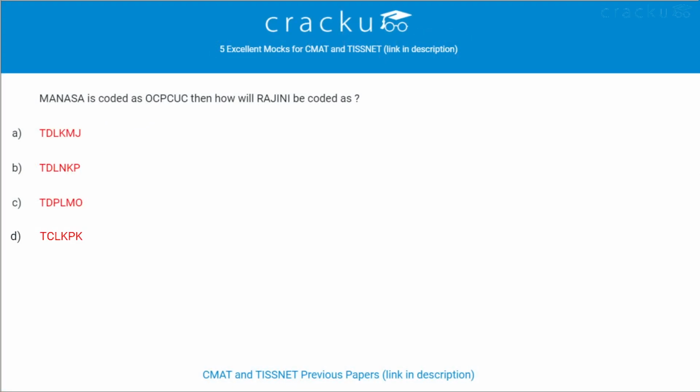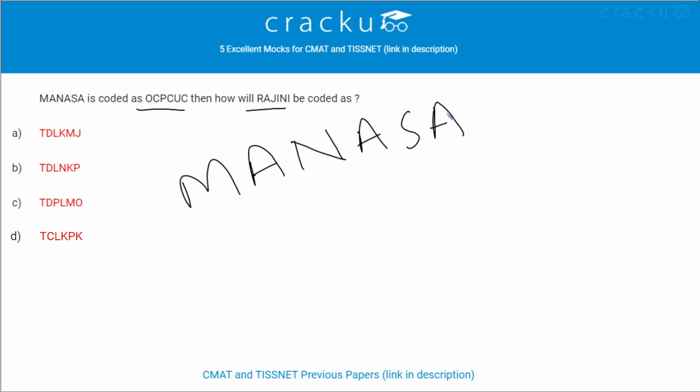Manasa is coded as OCPCUC, then how will Rajini be coded as? Let's see the logic behind this. M is coded as O, that is after M, according to the alphabetical series, we get M, N, O. So M is coded as O, and then A is coded as C: A, B, C. So it is coding as alternate alphabet.